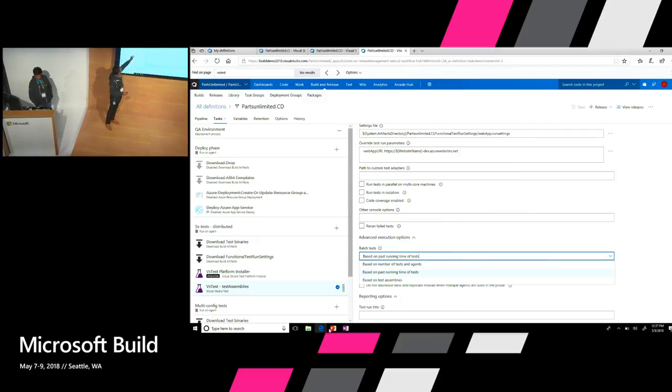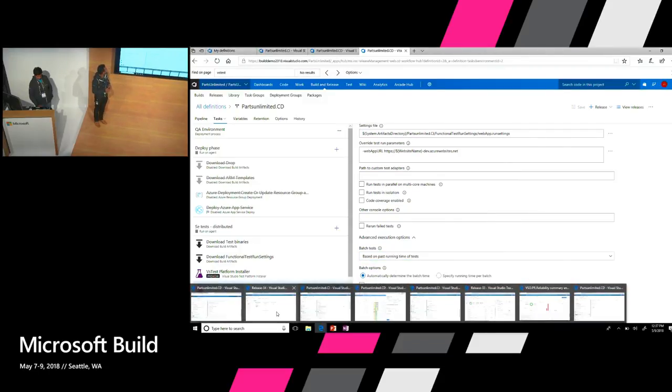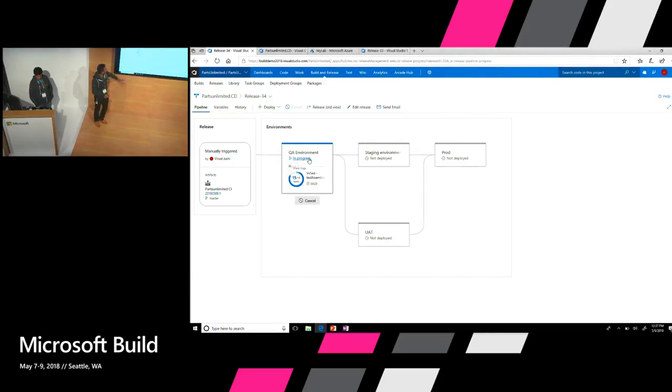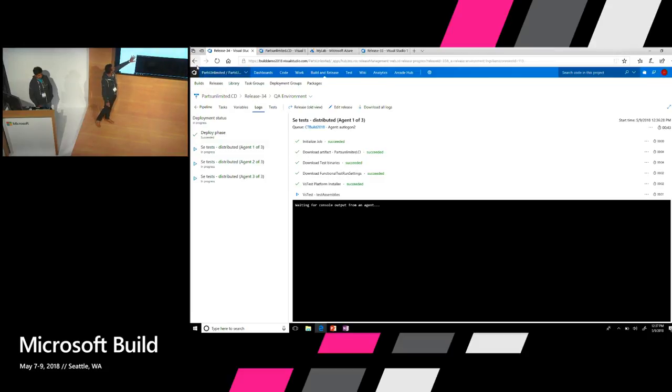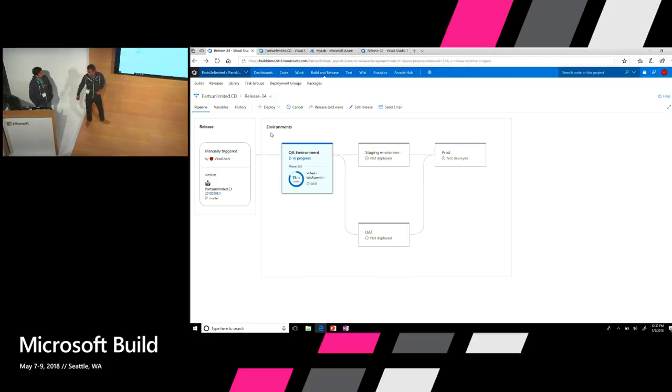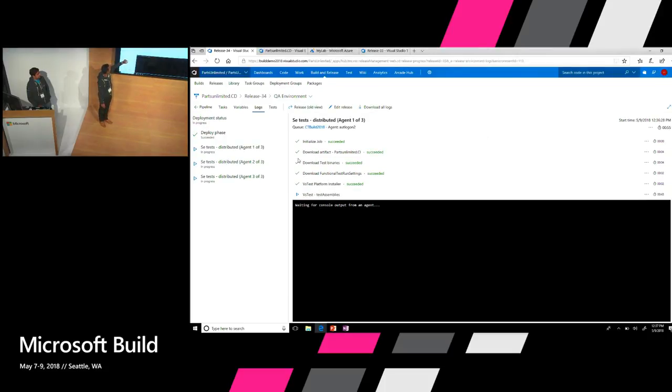So if we just go back to the release that we had queued, by the way, what you're looking at is release 34. Yeah, so you're looking at the pipeline, and that's the in-progress view of the pipeline. You can get into that. And if you go to the logs, you have the set of agents where the tests are actually getting distributed, right? So this is one way to distribute your tests for them to be able to run faster.